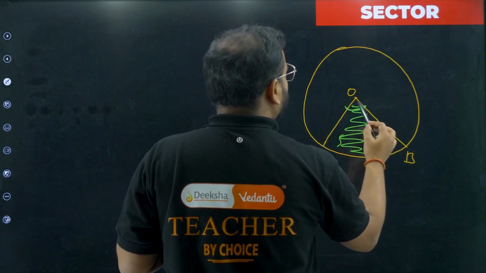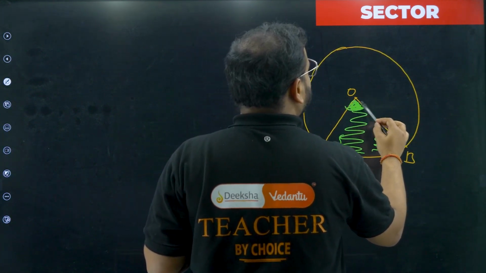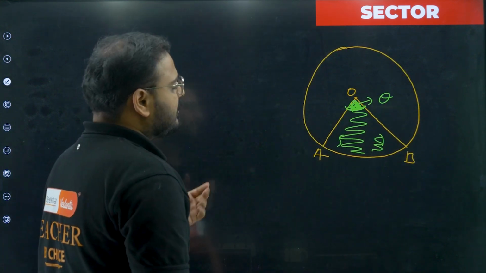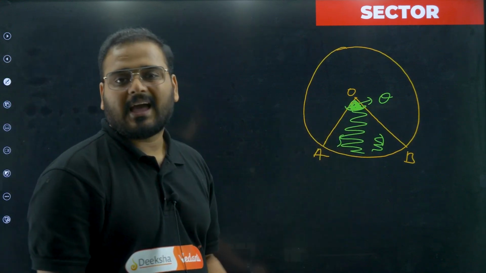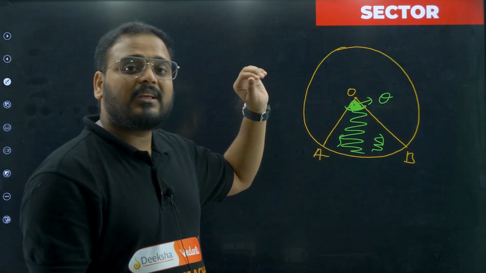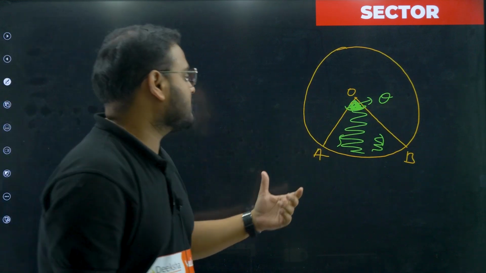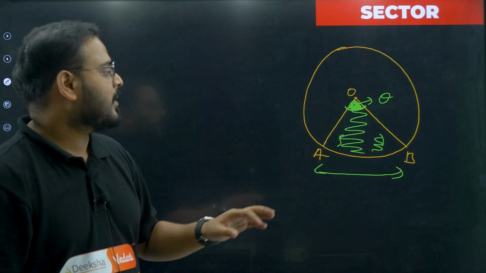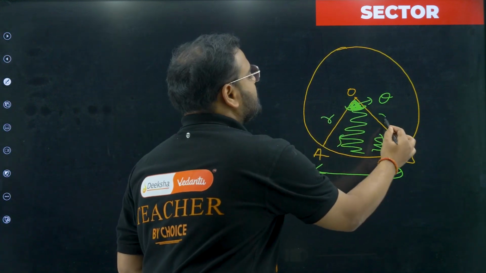Now this angle you check over here is called the angle of the sector, given by the reference angle or any variable, for example theta. Theta is the variable used for this angle. Check here, angle AOB is theta. With the known value of theta, we can find the area of this sector, the perimeter of this sector, and the arc length of this sector as well. This curve's length we can find, and this is the radius of the circle.